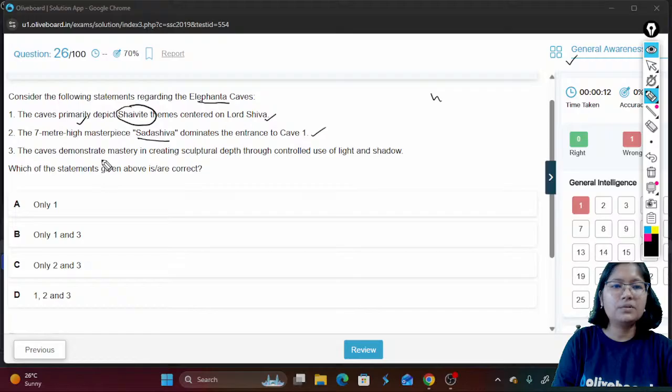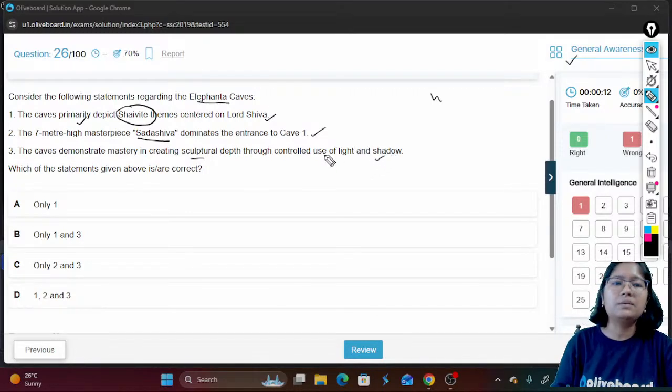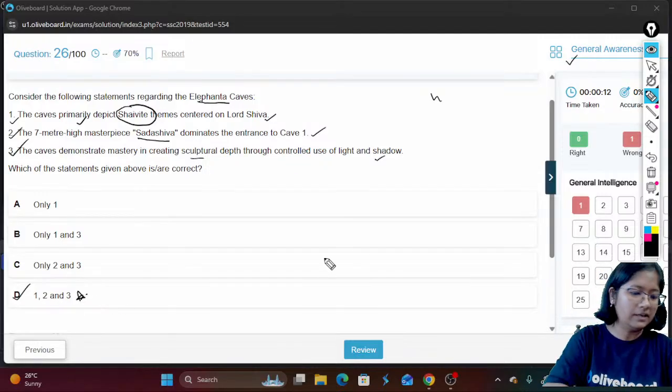The cave demonstrates mastery in creating sculptural depth through controlled use of light and shadow. So this statement is also, we have to have 1 and 2. Even if you are not sure about 3, with 1 and 2, you have only one option, that is 1, 2 and 3. So 3 is also correct. All the 3 are correct here, that is 1, 2 and 3. So D is the correct answer.